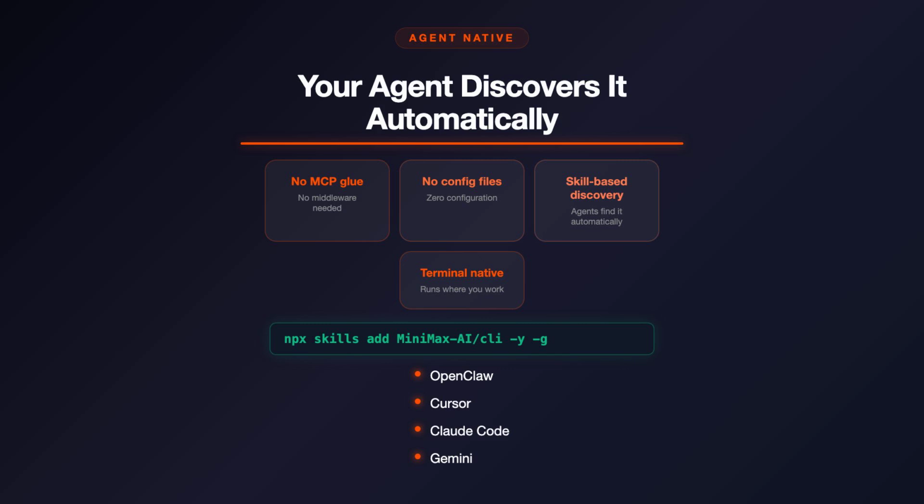It can generate images for documentation, create video demos of new features, synthesize voice explanations for onboarding, search the web for references, and understand screenshots of bugs. All from your existing terminal setup. The skill system means your agent learns capabilities organically. Tell it you have MMX commands available, and it figures out the rest. This is what agent-native infrastructure looks like.